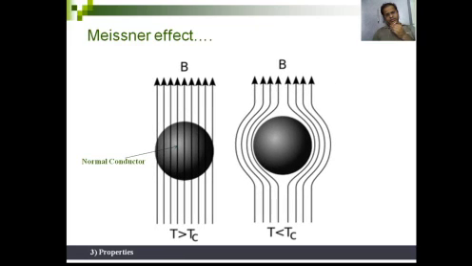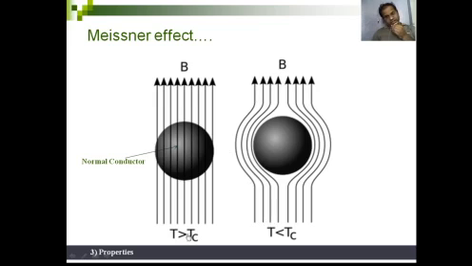Say this is a material placed in the normal state, and you apply the external magnetic field. Normal state means T greater than critical temperature. So when you apply the magnetic field, what will happen? All the magnetic lines pass through the material. This material also has its own magnetic field, right? And this is another magnetic field which we are applying externally. So in the normal state, all the lines pass through the material.